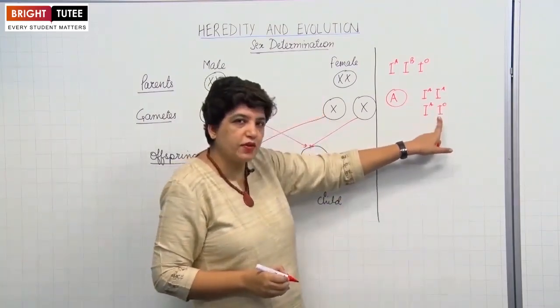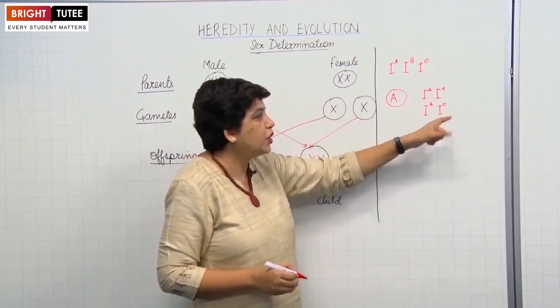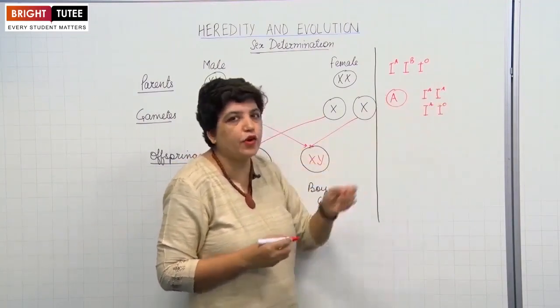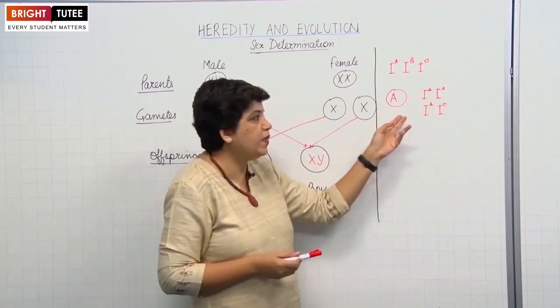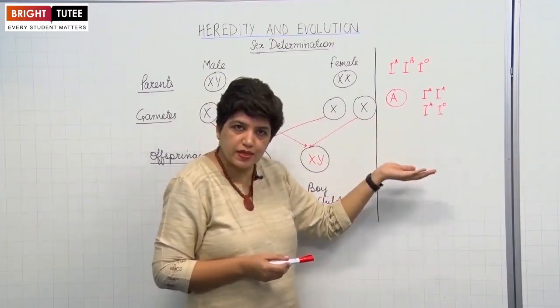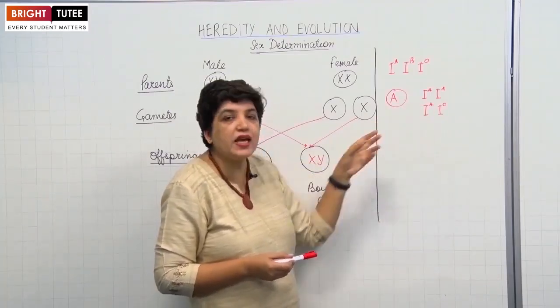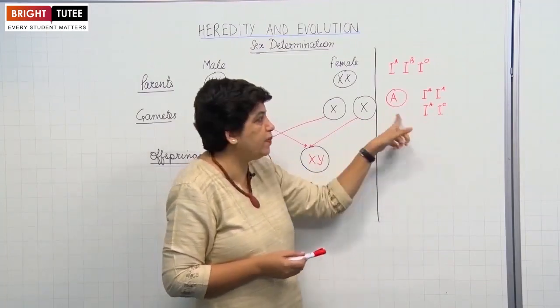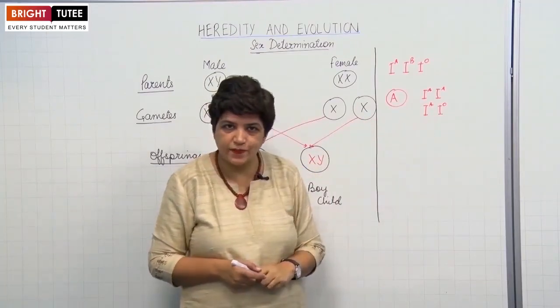Since O is recessive, if a child got O from the father and A from the mother, it will have A blood group because O is recessive and it will not be able to express itself. But this A gene is dominant, so it will be able to express itself.